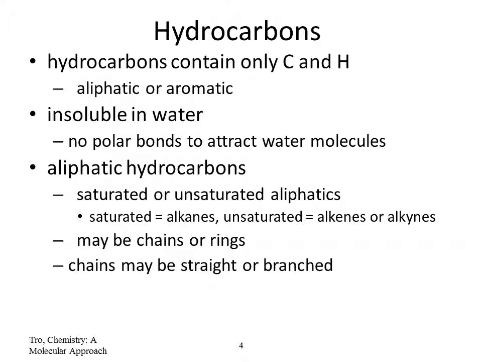The double bonds are called alkenes and triple bonds are called alkynes. These double and triple bonds are very reactive. We are going to learn that later. They can also form rings or chains, and these chains can be straight or bent. So these are all aliphatic hydrocarbons. The other group under hydrocarbons is the aromatic hydrocarbons, which consist of a special group called the benzene ring.